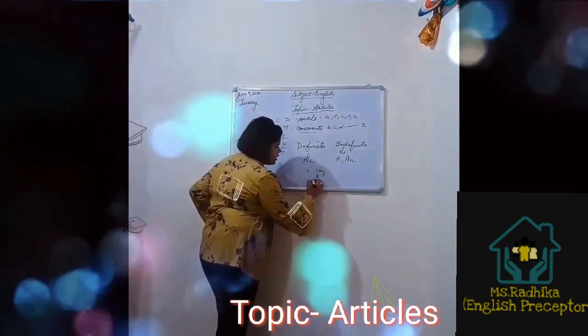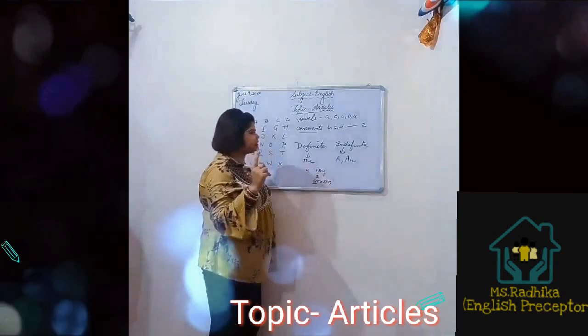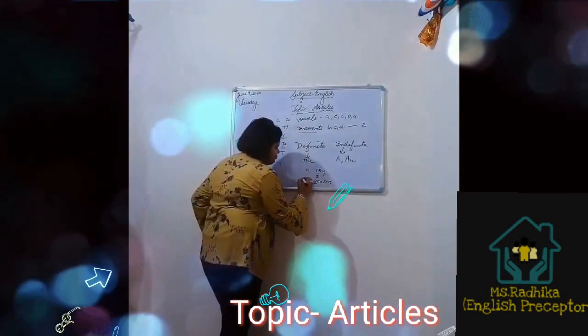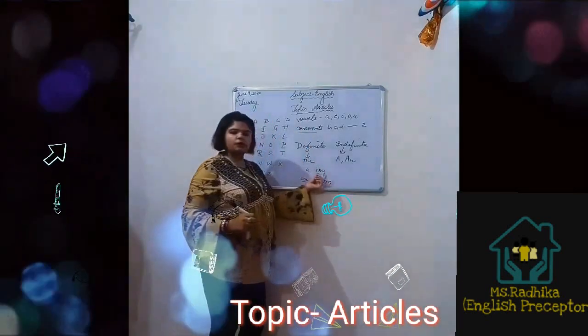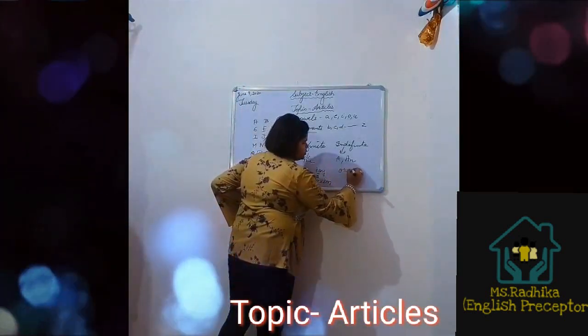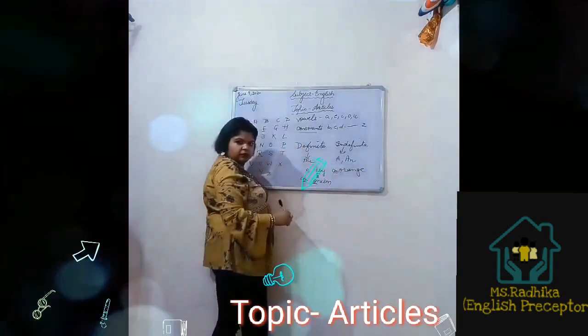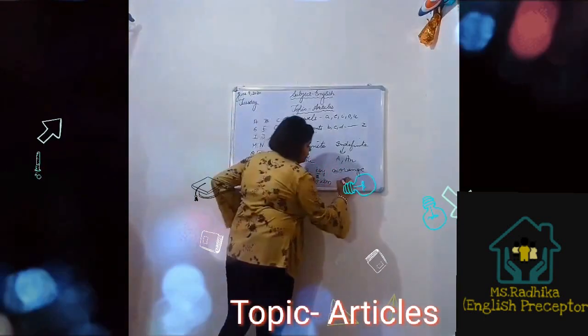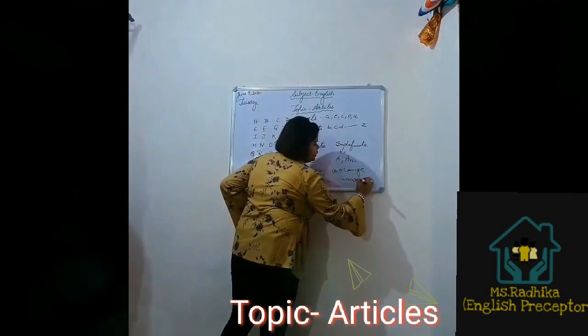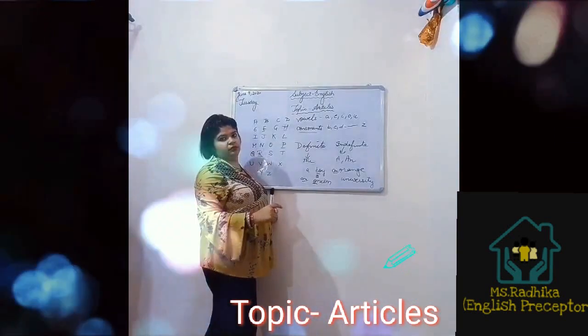If you have to use onion, the sound is a vowel sound, so an will be used here. A boy, an onion. Orange, an orange.